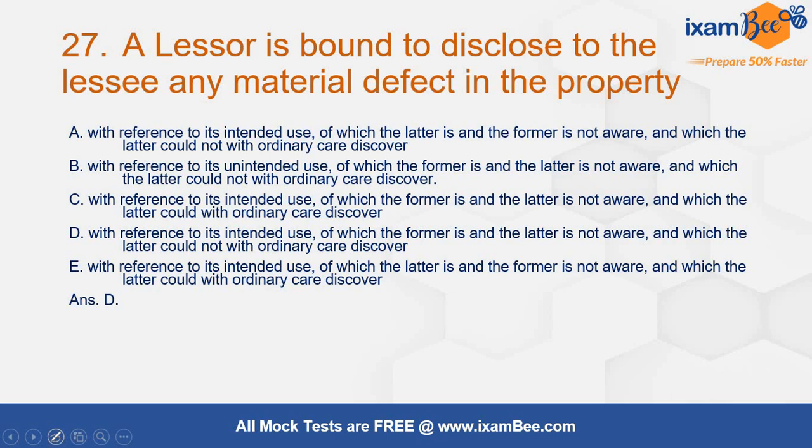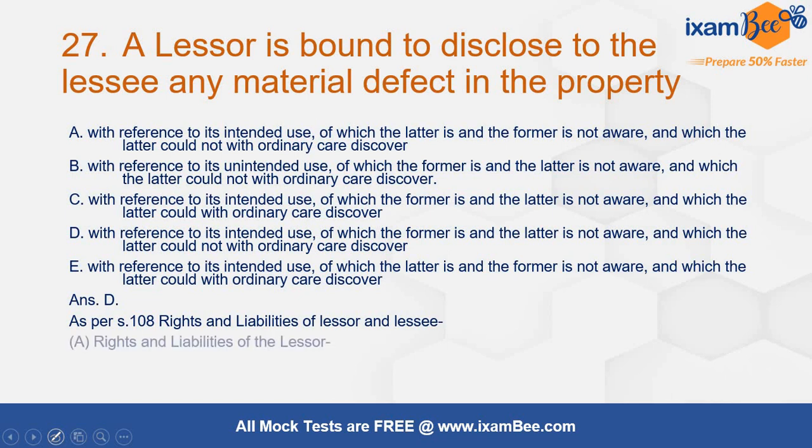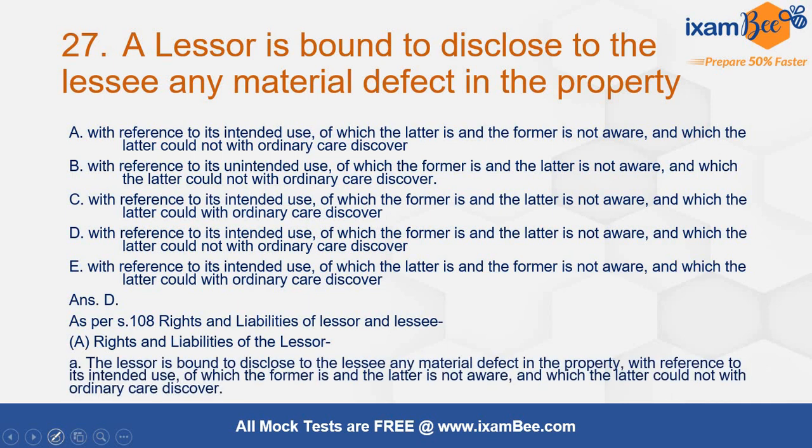A leaser is bound to disclose to the leasee any material defect in the property with reference to its intended use of which the former, कौन है? Leaser is, and the latter, कौन है? Leasee is not aware, and which the latter could not with ordinary care discover. Latter means leasee. Ordinary care से अगर discover नहीं कर पा रहा है and leaser is already aware of that, then he will be liable. अगर आपको प्रोविजन नहीं पता है तो भी यहाँ पे आप आपका माइंड अप्लाई करके, लॉजिक अप्लाई करके इस क्वेश्चन को आंसर कर सकते हो. कई तरीके के इस तरीके के जो क्वेश्चन होते हैं इसमें आपको आपका लॉजिक भी अप्लाई करना होता है.